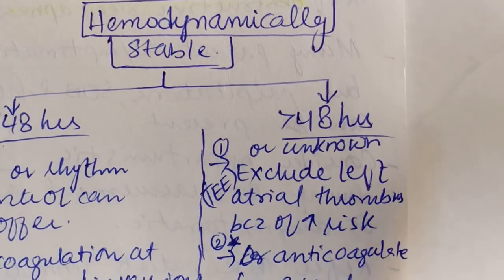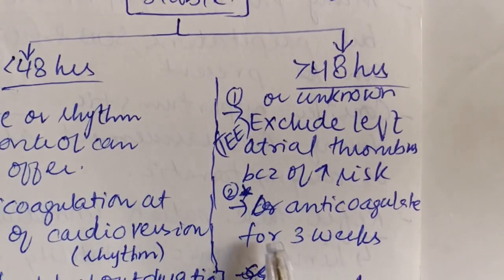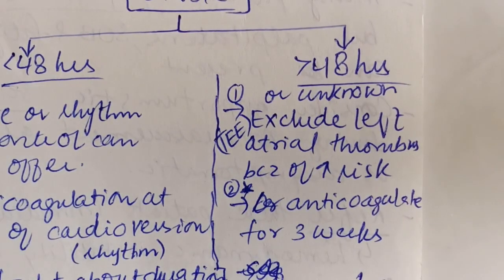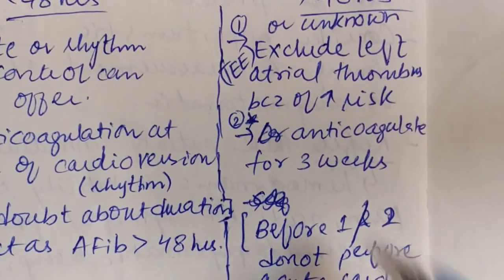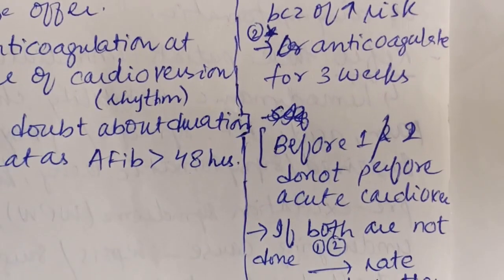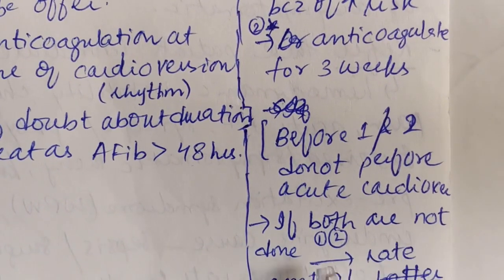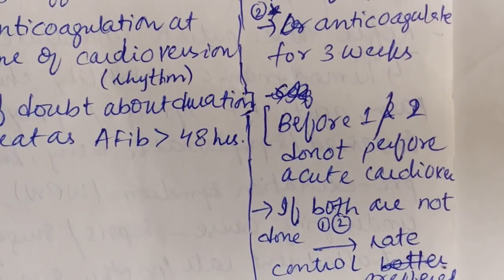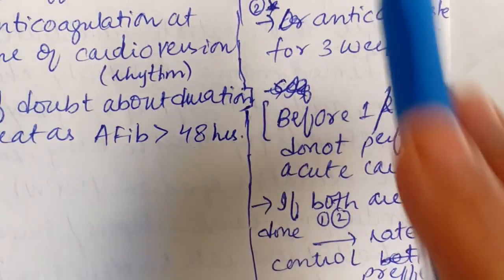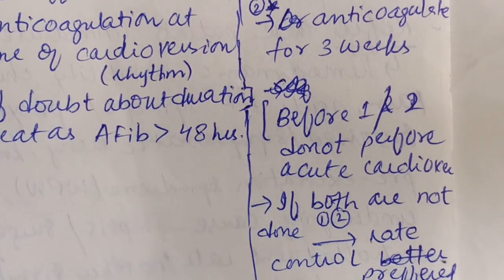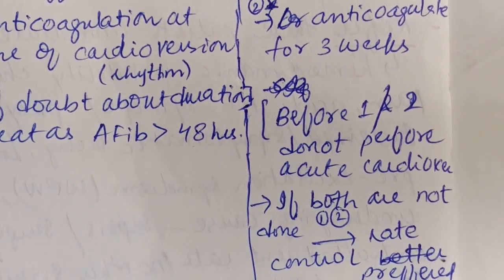So first we have to rule this out, and then we anticoagulate for 3 weeks. Before these 2 points, we do not perform acute cardioversion. If both of these are not done yet, rate control is preferred, not rhythm control. So rate control is preferred if the patient has presented after more than 48 hours and these two things cannot be done.